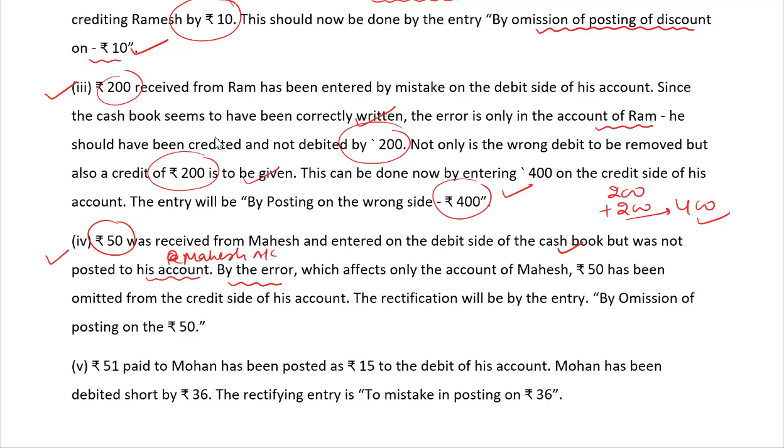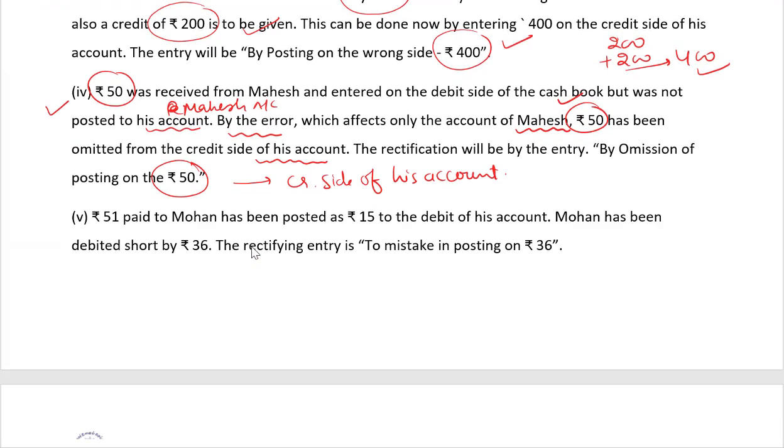This is an error which affects only Mahesh's account. Rupees 50 has been omitted from the credit side of his account, and that is why we need to write: by omission of posting of rupees 50 on the credit side of his account, that is Mahesh's. Debit is correct, credit is faulty, so we will rectify the credit side.